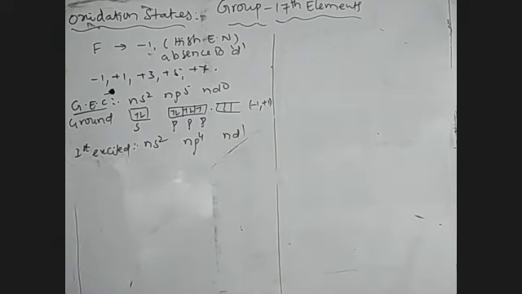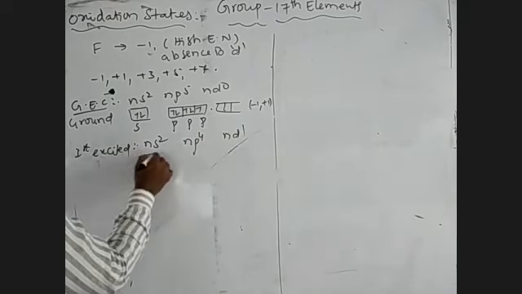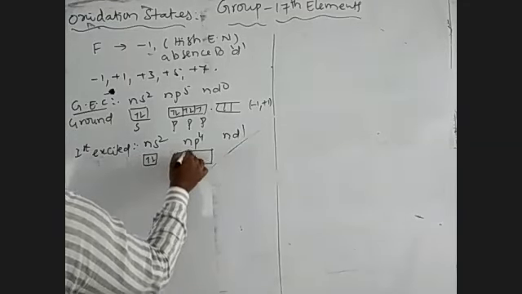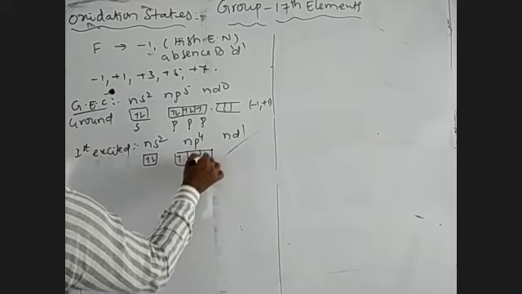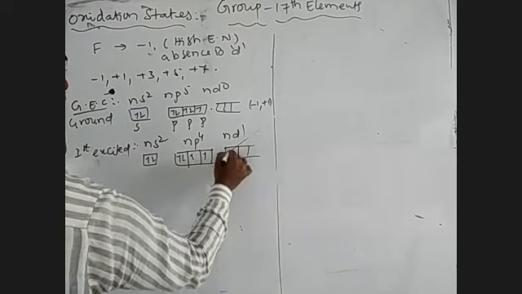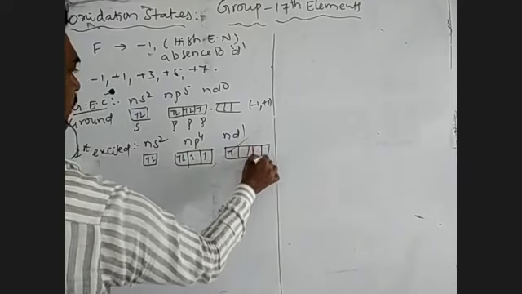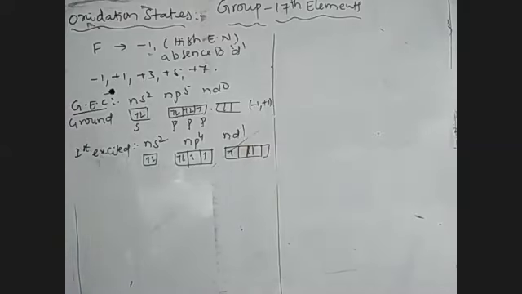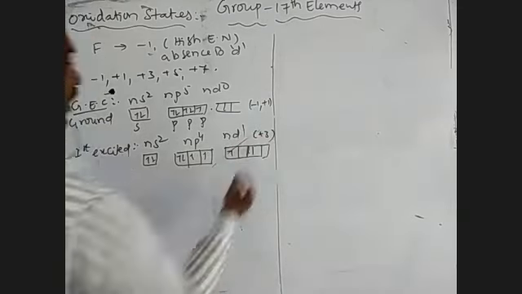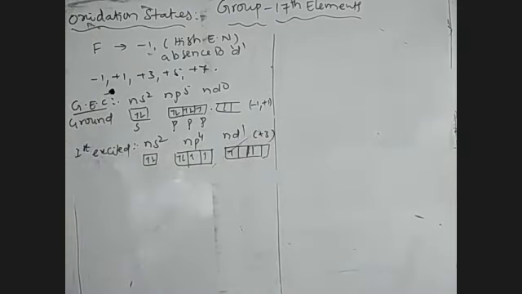Here the s subshell contains 2 electrons, the p subshell contains 4 electrons, and the d subshell contains only one electron. So the valence shell contains 3 unpaired electrons. In that case, the central halogen atom shows the +3 oxidation state, meaning the central atom has undergone the first excited state.